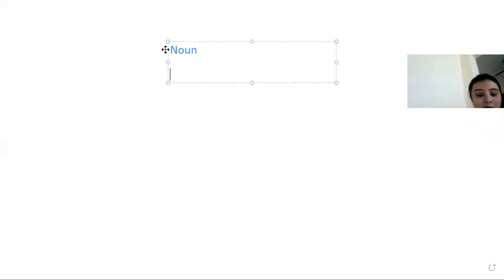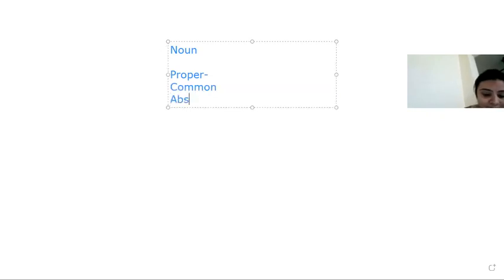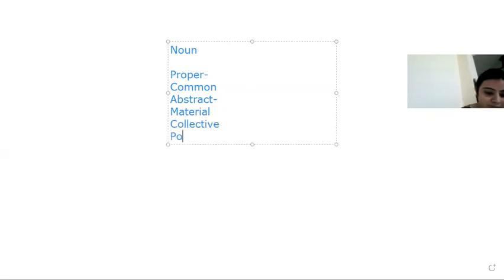So if I talk about noun, what are the different kinds of nouns? So we will start with proper noun. So what is a proper noun? I will explain you. Then we have a common noun. Then we have abstract noun. Then we have material noun. Then we have collective noun. Then we have possessive noun. Okay, so these are the different kinds of noun which we have. Okay, so let's start with the proper one.